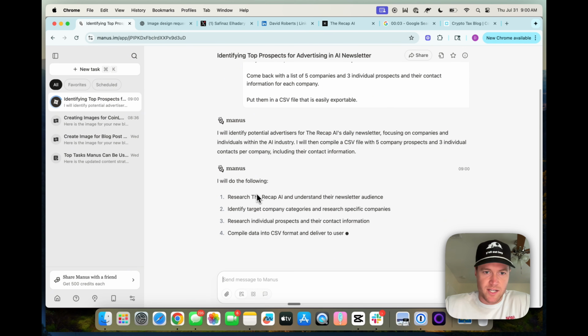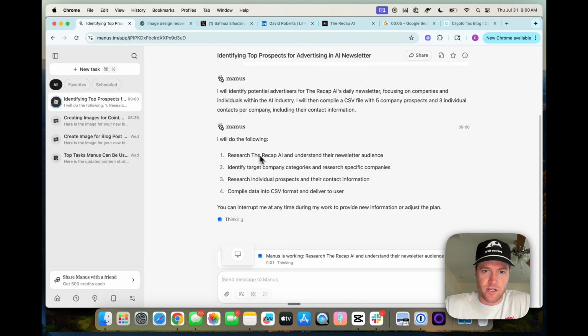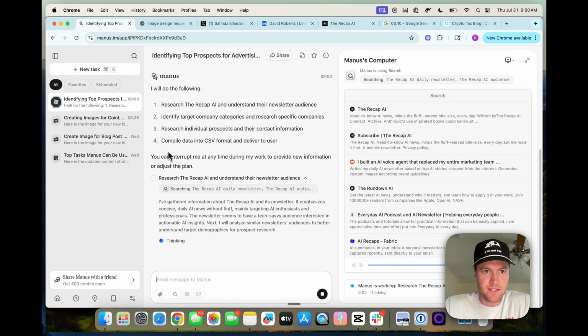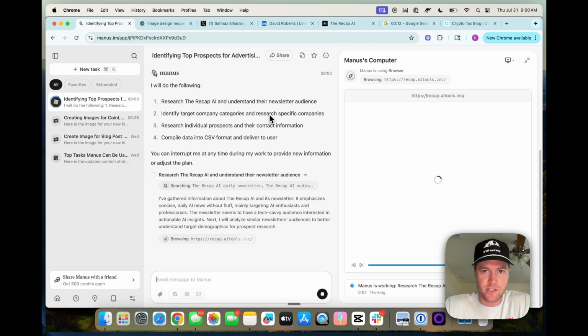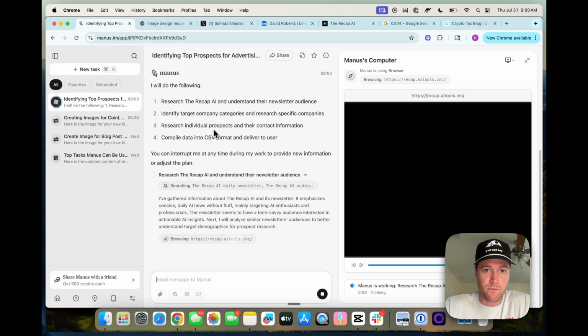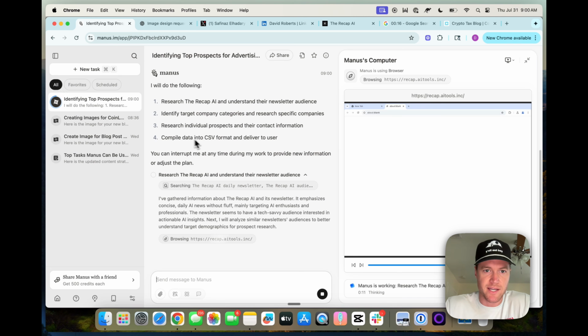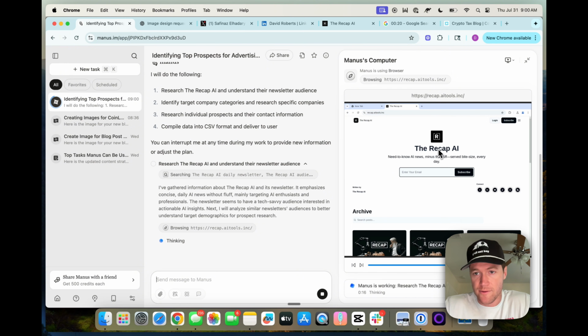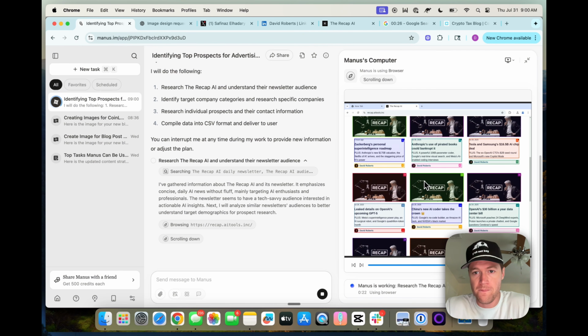So as it always does, it generated its to-do list. Research the Recap AI to understand their newsletter audience. Nice, it makes sense. Identify target company categories, research specific companies, research individual prospects and their contact information, compile data into CSV format. So you can see it is indeed on our Recap AI newsletter website where you can sign up for free. Shameless plug, you should.